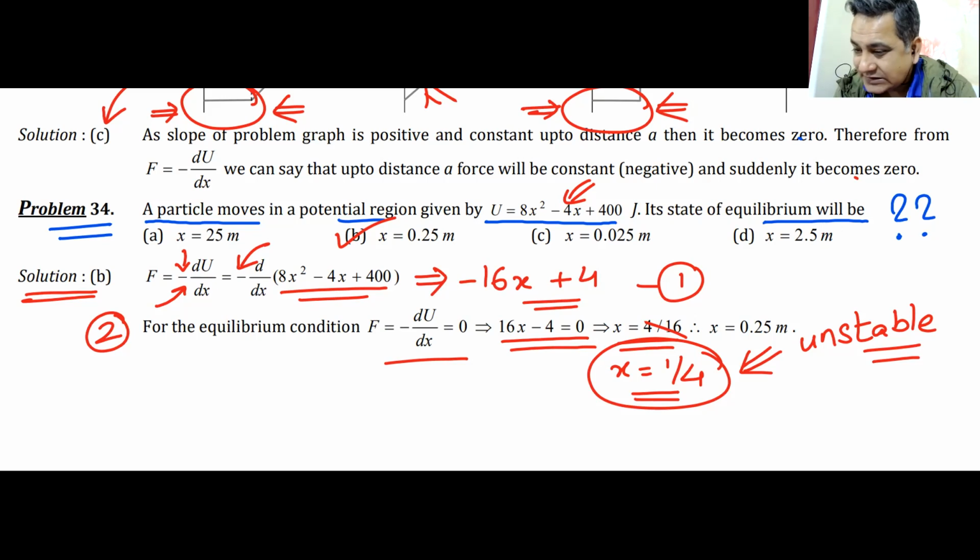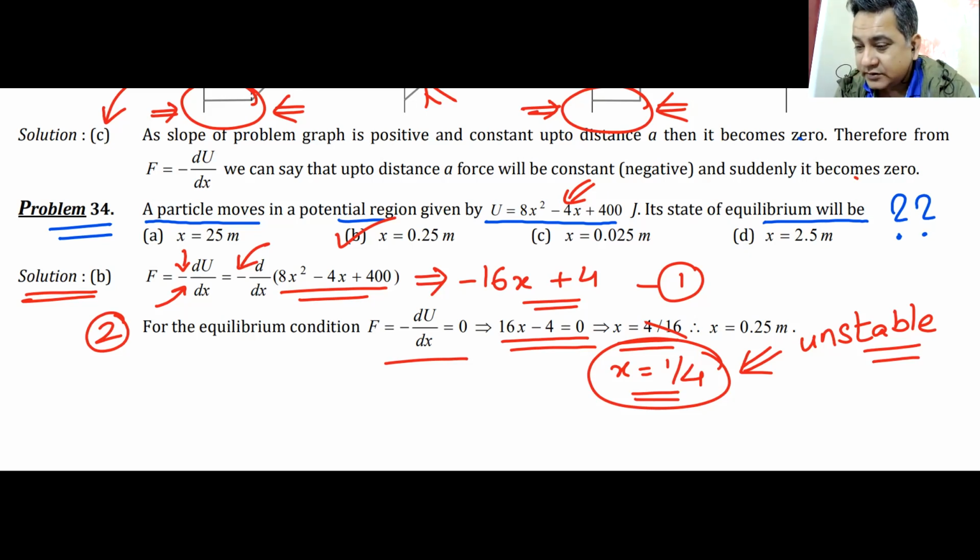You are making guesses. Remember, beta, we are not playing Kaun Banega Crorepati that you can guess. Physics is not Kaun Banega Crorepati. It is about logic. It is about sense. Even KBC is about sense, but you can make some intelligent guesses and probably win a prize of 25 lakhs there. Not here. There has to be a logic. You're not looking at the logic.